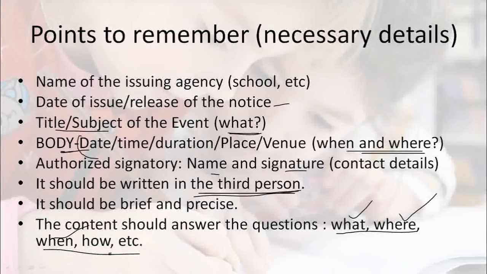For these WH questions, you have to give answers in the body of the notice. Is it clear? Also the purpose of the notice should be informed. And as I told you earlier, it should have a heading.